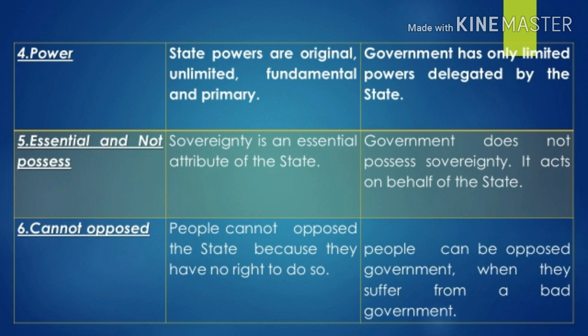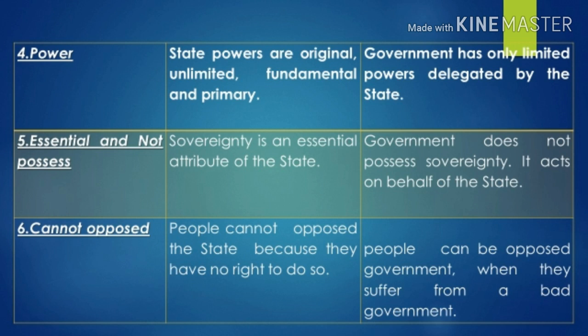Point number five, essential and not possessed. Sovereignty is an essential element of the state, but the government does not possess sovereignty. It acts on behalf of the state.